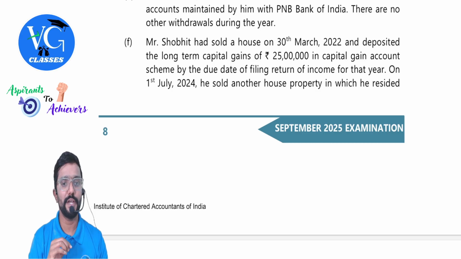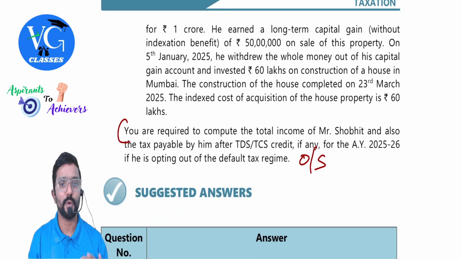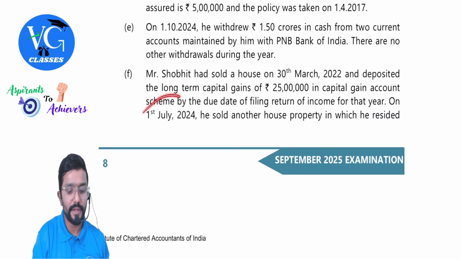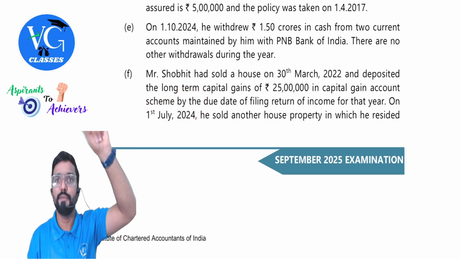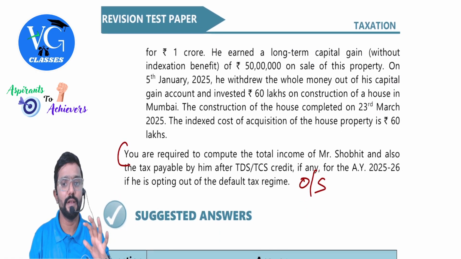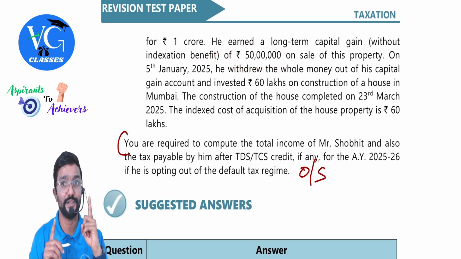On 1st July 2024, he sold another house property in which he resided for 1 crore. He earned a long-term capital gain without indexation of 50 lakh. Okay. On sale of this property, when did he sell? 1st July. Indexation is actually available before 23rd July, but they have given he earned a long-term capital gain without indexation, 50 lakh. Confusing.